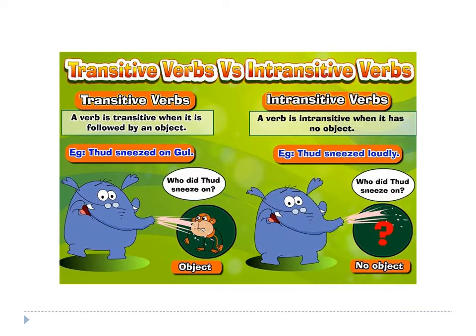Now let us take intransitive verb. A verb is intransitive when it has no object. In case of transitive, there will be an object, and in case of intransitive, there will be no object. Example, Thud sneezed loudly. Now who did Thud sneeze on? There is no object. Here they have given the question mark. So a transitive verb contains an object, and in an intransitive verb there won't be an object. This is the difference between transitive and intransitive verb.